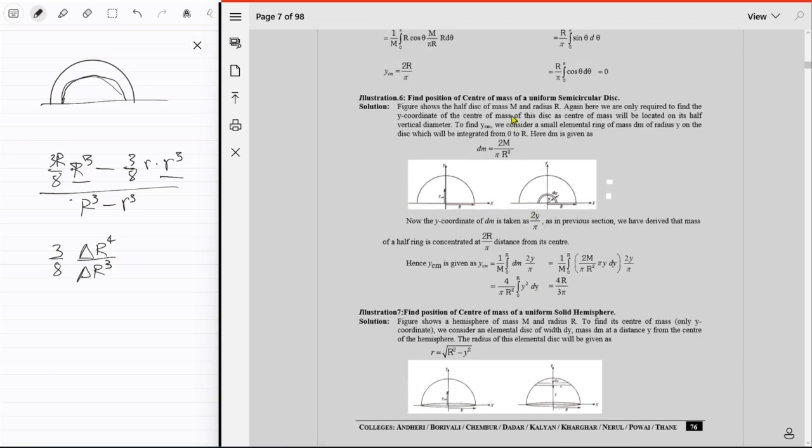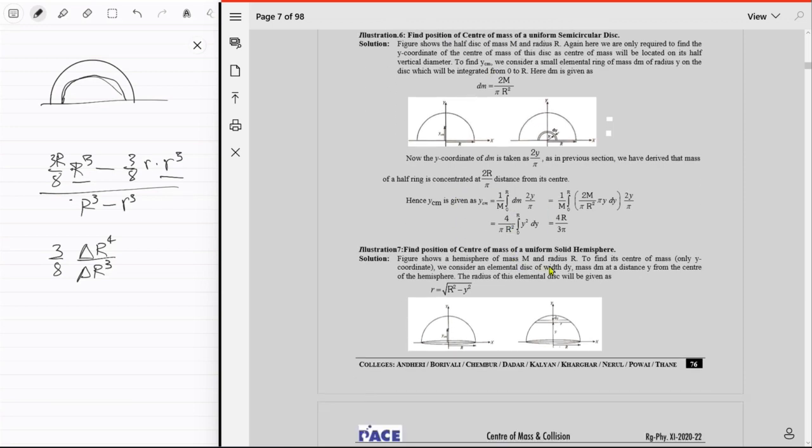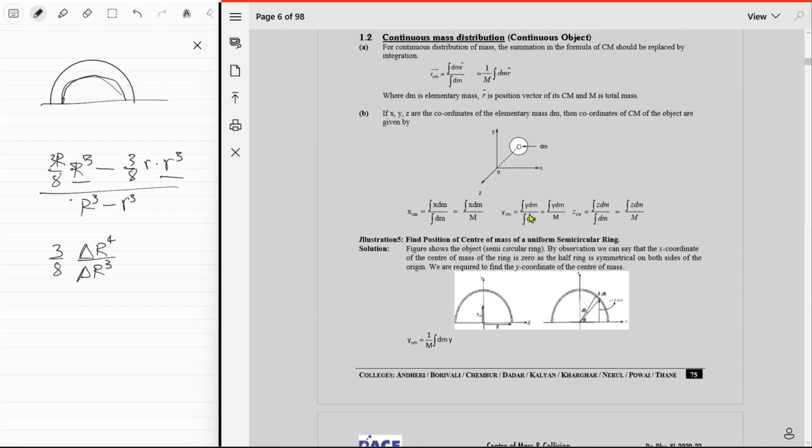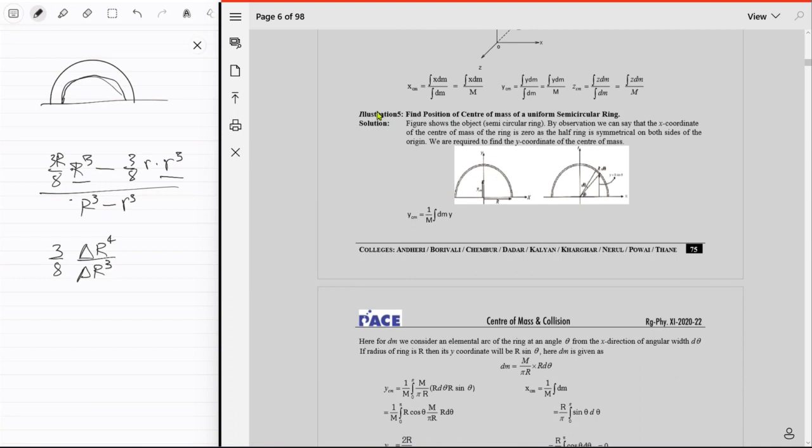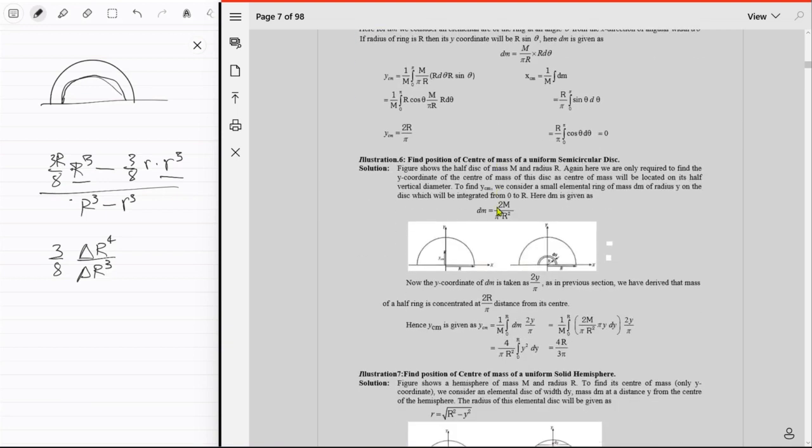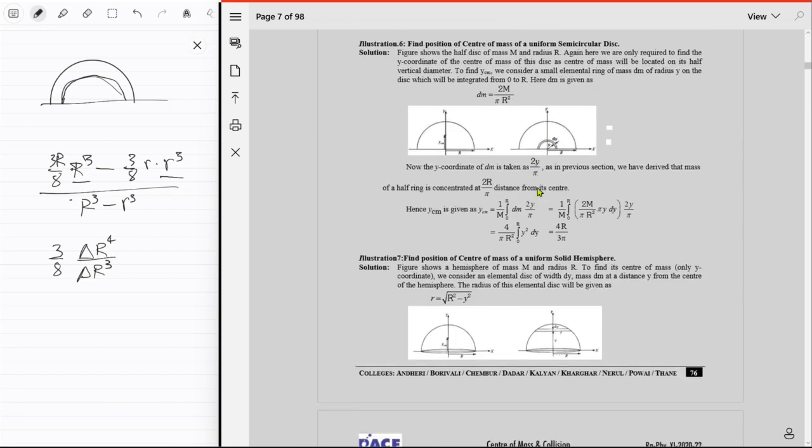So, okay. Uniform semicircular. Oh, it's a different thing. Sorry. Oh, okay, this was completely different. Not a hollow hemisphere. Not a semicircular. Okay, where is it? Didn't they actually do a hollow hemisphere as well? Uniform semicircular ring. Nope. Uniform semicircular disc. No.